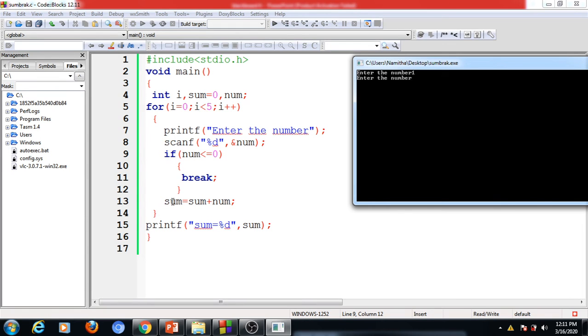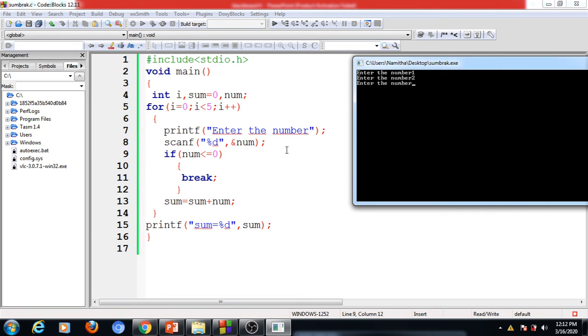Now I am going to enter 2, because we can iterate this particular loop 5 times from 0 to 4: 0, 1, 2, 3, 4, total 5 times. Now I enter the number 2. This 2 is also greater than 0. That means this if condition is not true again. So it skips this if body and performs this addition. Now the sum becomes 3. Again increment i by 1, i becomes 2. 2 is less than 5, so again we need to enter the number.